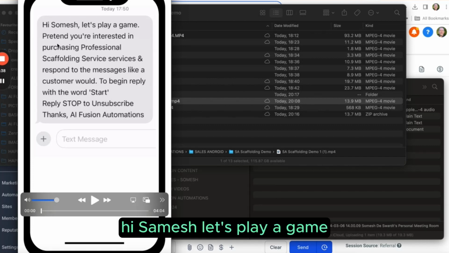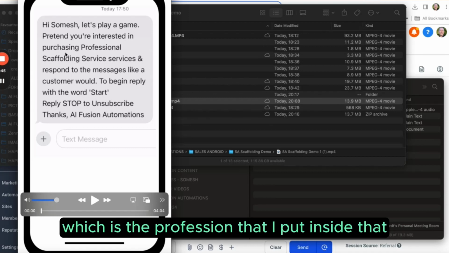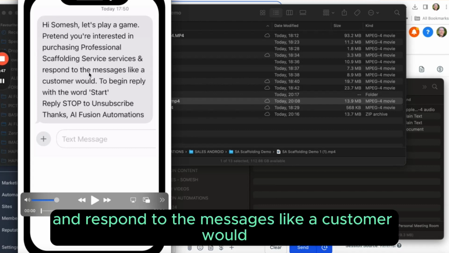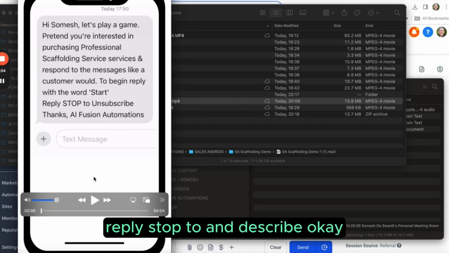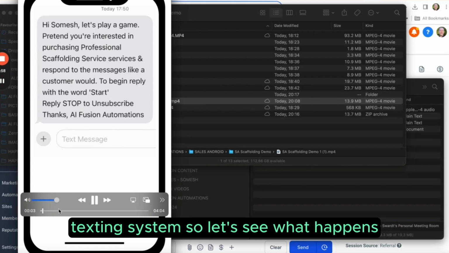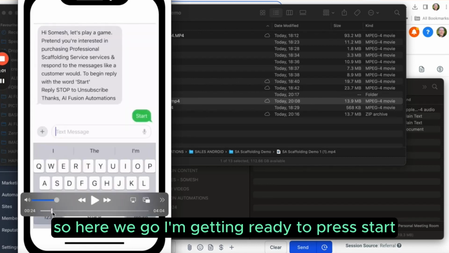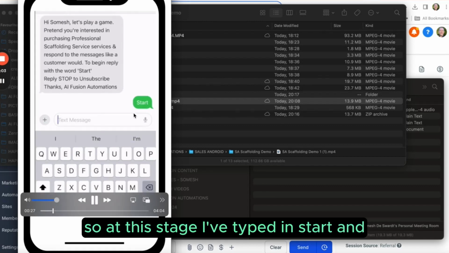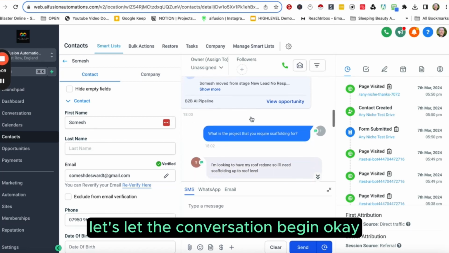Hi Somesh, let's play a game. Pretend you're interested in purchasing professional scaffolding services, which is the profession that I put inside there, and respond to the messages like a customer would. To begin, reply with the word start, reply stop to unsubscribe. That's just part of my texting system. So I'm getting ready to press start. At this stage I've typed in start, and let's let the conversation begin.